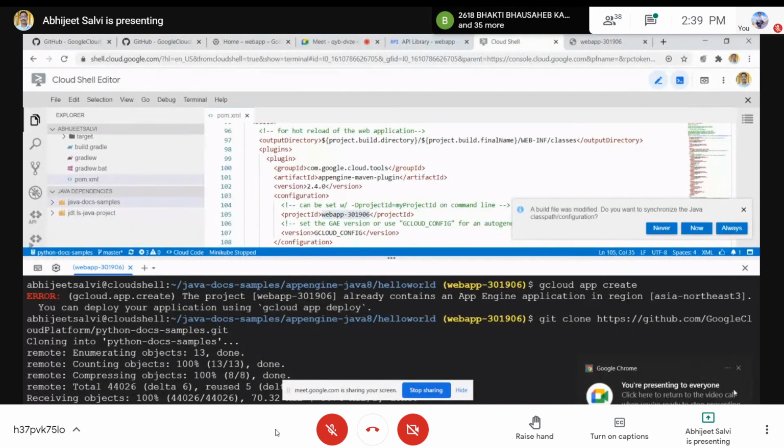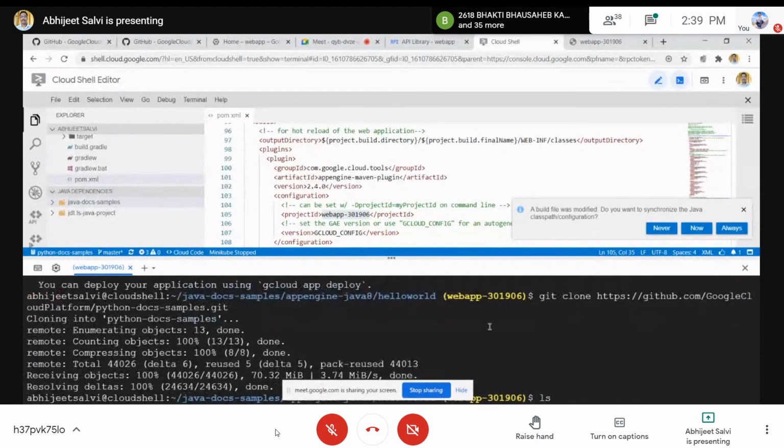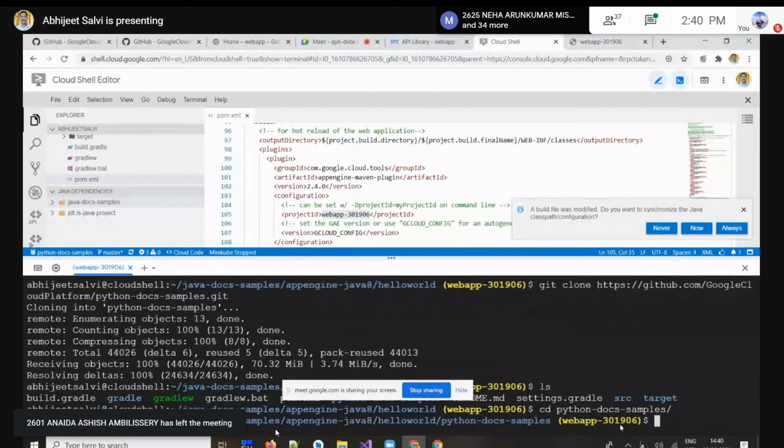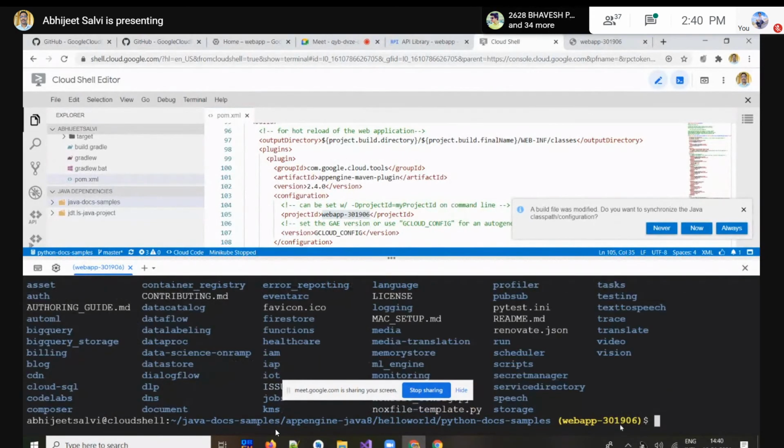Okay. So before that, we'll use the ls command and make sure that it's available over there. See this Python doc sample. Okay. So we'll cd and just press P and tab over there, so we'll get that folder directly. After that, in that folder, I know the path over there, but you have to understand that ls lists the folders and files over there.